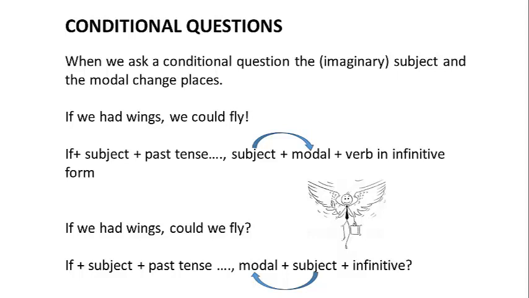If, and the subject, and the past tense of the verb. When you use it as a question, you change the place of the subject and the modal, and the verb is formed in the infinitive. For example, if we had wings, could we fly? Do you see there is an interchange of the modal could and we?